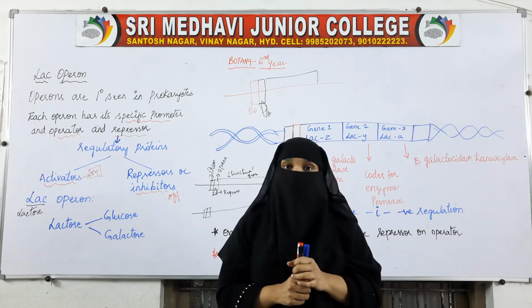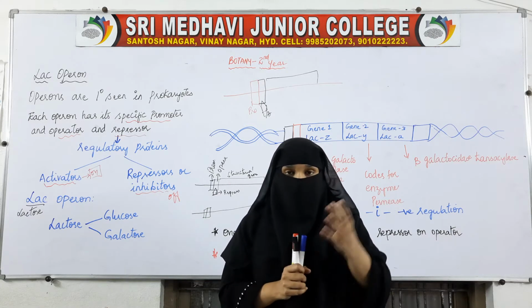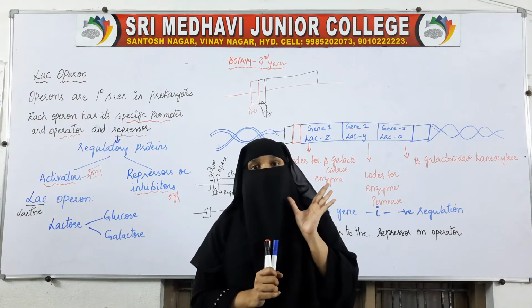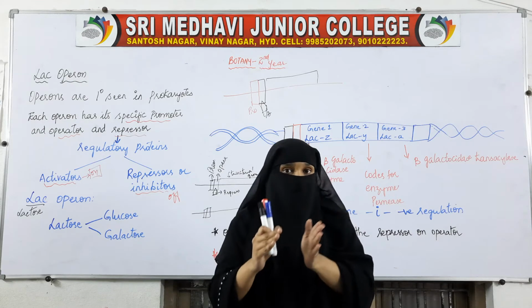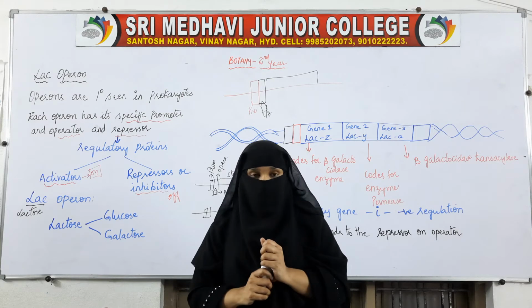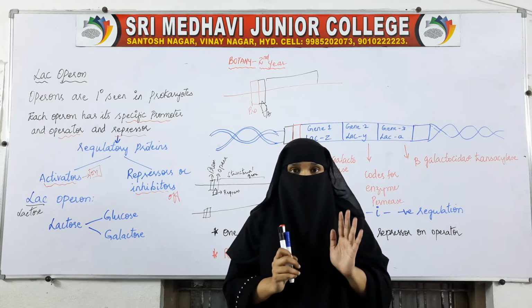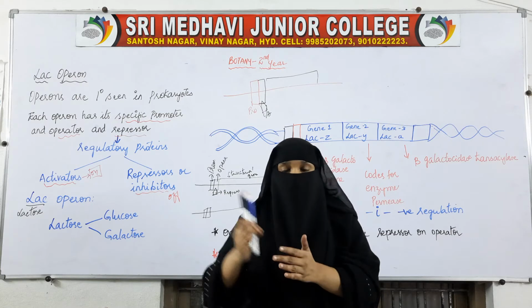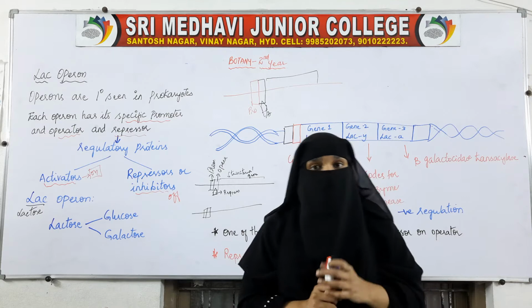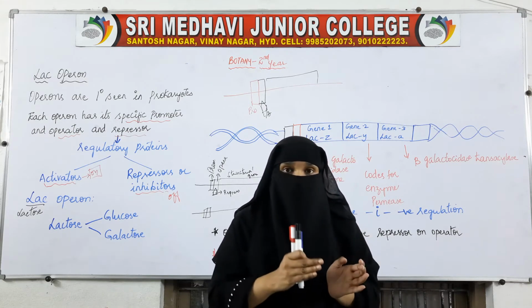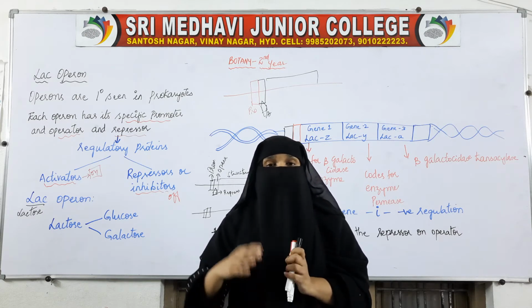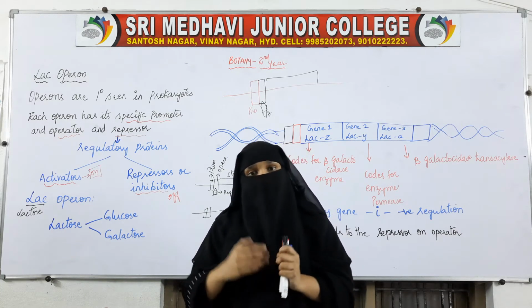Here, E. coli uses glucose as the source of energy. E. coli is a prokaryote. So, glucose will be mixed with the oxygen and the E. coli will get the energy. We all require energy. Food will be mixed with oxygen, then we get the energy. In a similar manner, for the bacteria to obtain energy, bacteria also need glucose. That glucose needs to be mixed with oxygen. So, when the glucose is mixed with the oxygen, the bacteria will get the energy and it will perform all the processes.